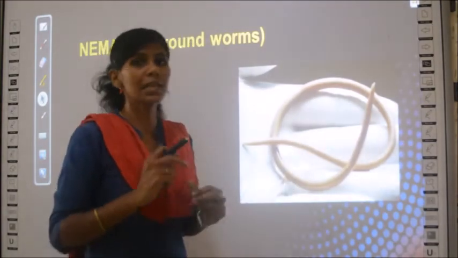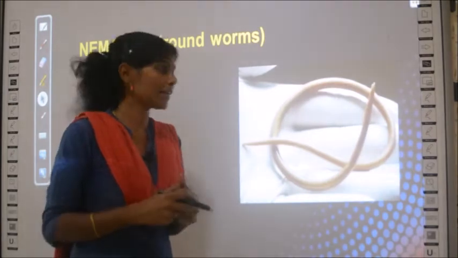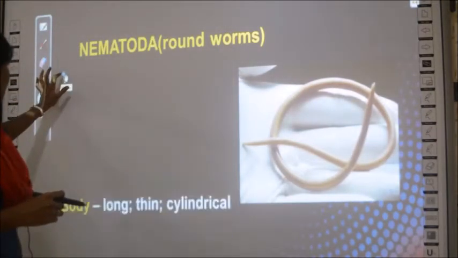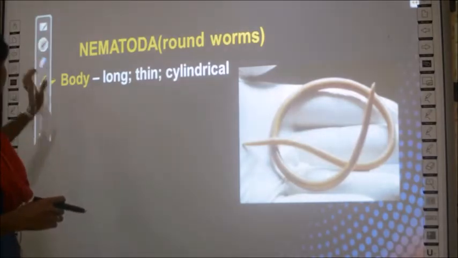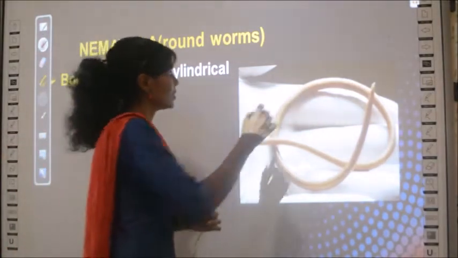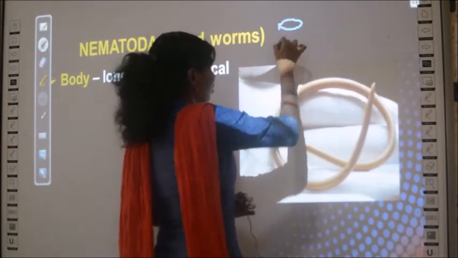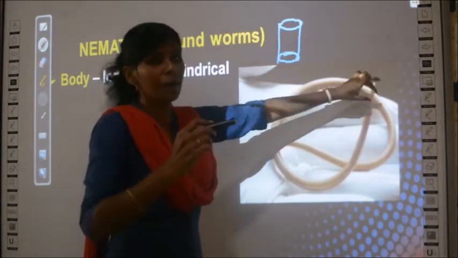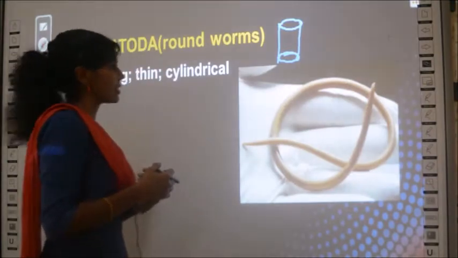You call it a cylindrical tube. It is a tube-like structure and it is like a cylinder. Why do you call it a cylindrical structure? Generally in your maths you must have studied the area of a cylinder also. The cylinder is like this. So like this the body appears, so it is called cylindrical.